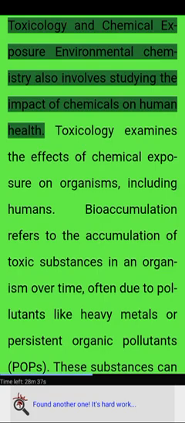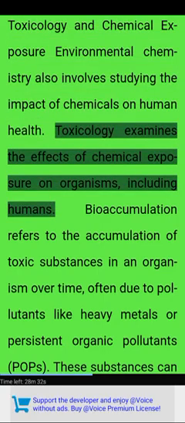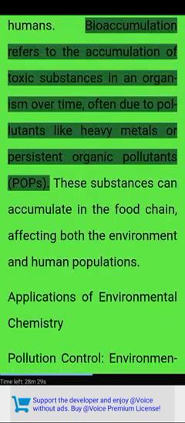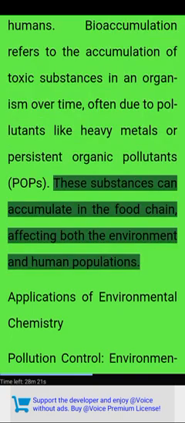Toxicology and chemical exposure. Environmental chemistry also involves studying the impact of chemicals on human health. Toxicology examines the effects of chemical exposure on organisms, including humans. Bioaccumulation refers to the accumulation of toxic substances in an organism over time, often due to pollutants like heavy metals or persistent organic pollutants (POPs). These substances can accumulate in the food chain, affecting both the environment and human populations.